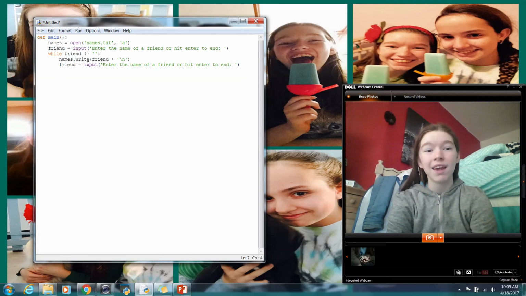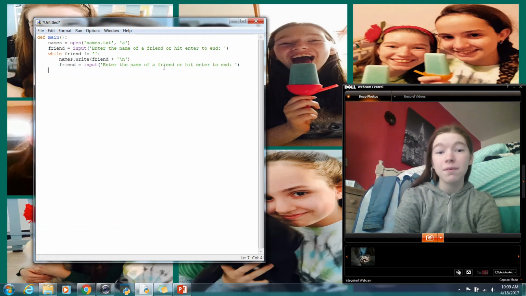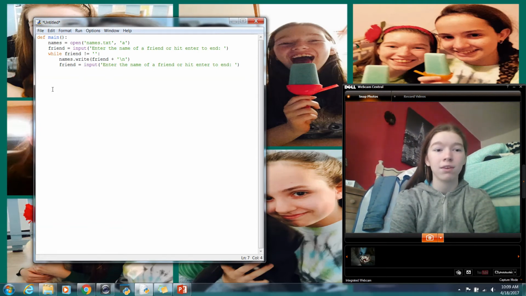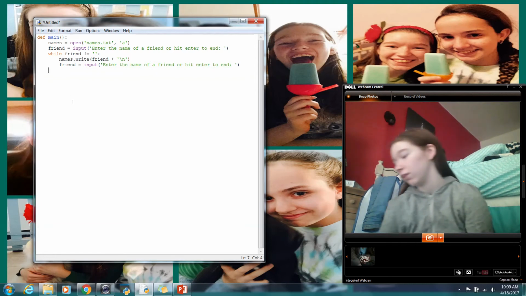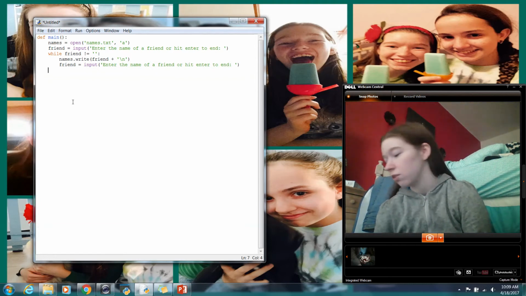So long as you didn't hit enter here, it's going to jump back up here. So then it prints it, it asks for a new one. When you give it a new one, it jumps back up here, and it keeps on going until you hit enter. So when you do hit enter, it'll go past the loop, and then we have something else to do.